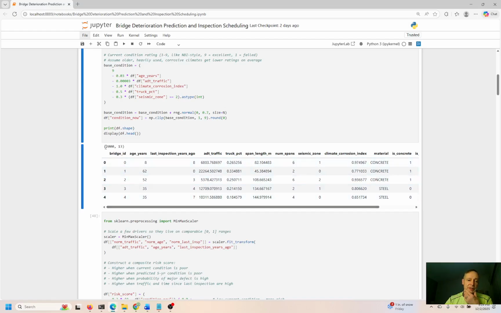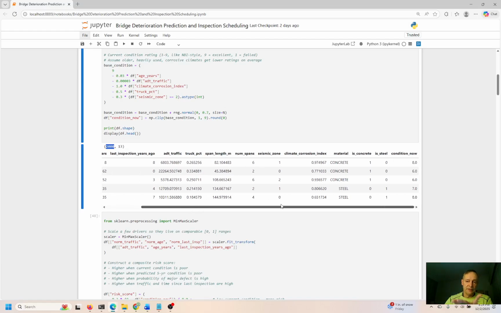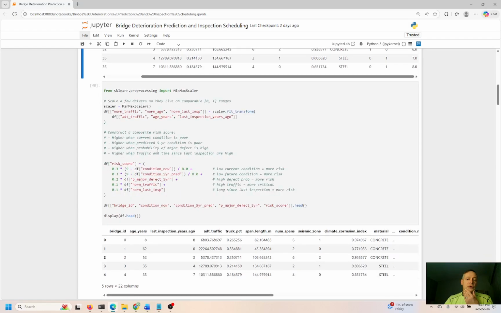We have 13 different columns, 2,000 different rows. You can see these are the items I just mentioned. We have things like normal traffic, normal age, wear and tear in the bridge, additional traffic, the bridge's age in terms of years, and last inspection in terms of how long ago that was. So we're going to assign a risk score based on things like the condition after 5 years, any potential major defects after 5 years, normal traffic, is there normal or abnormal traffic? Is there higher traffic? Does it cause more wear and tear in the bridge? And normal last inspection.